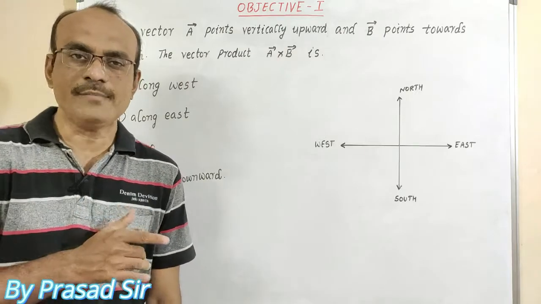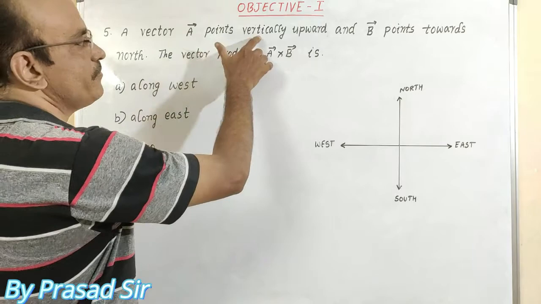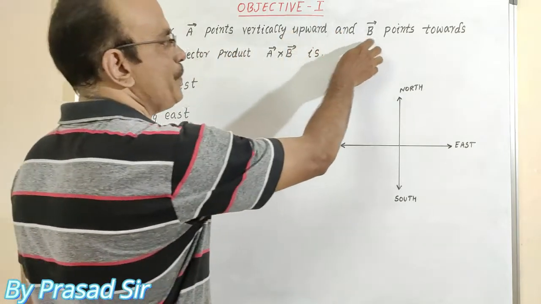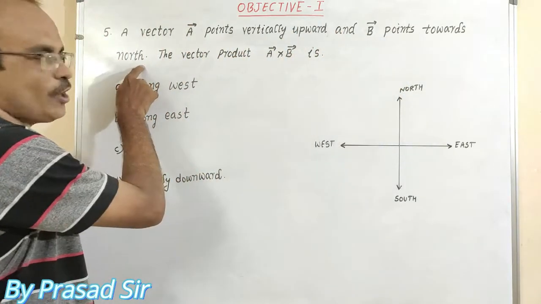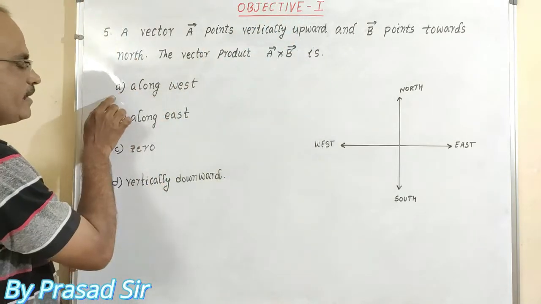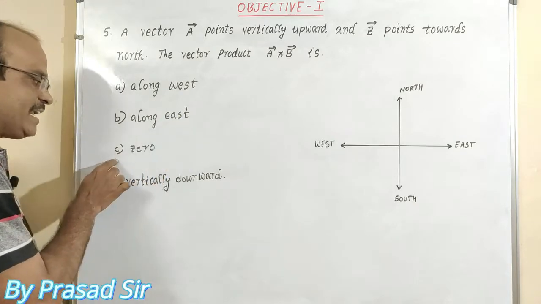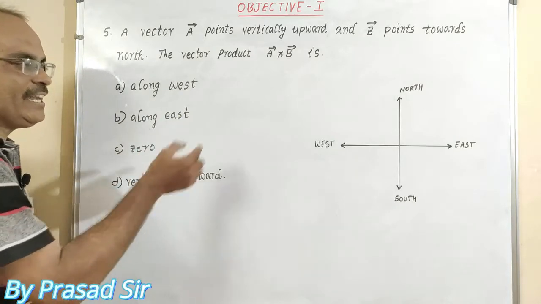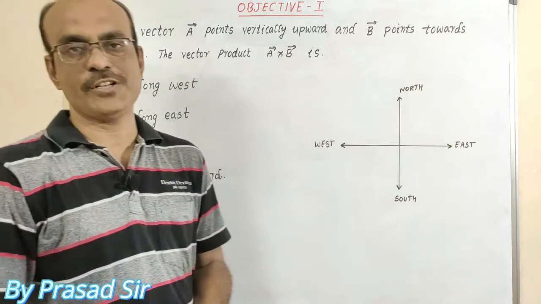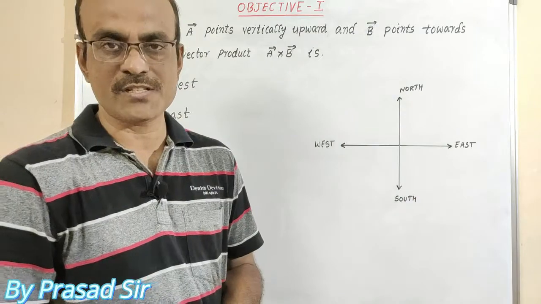Here is question number 5. A vector A points vertically upward and B points towards north. The vector product A cross B is: A along west, B along east, C 0, D vertically downwards. This is the question. To answer this one easily, we have to write the directions first.